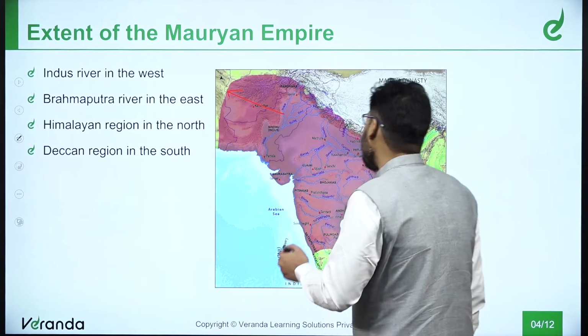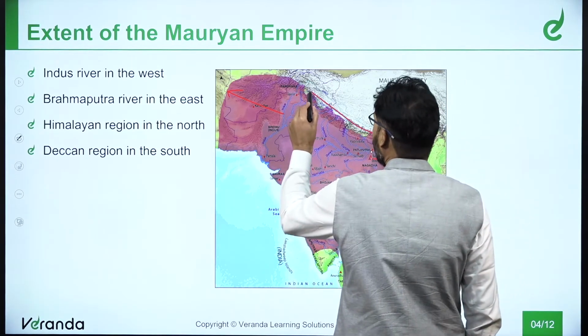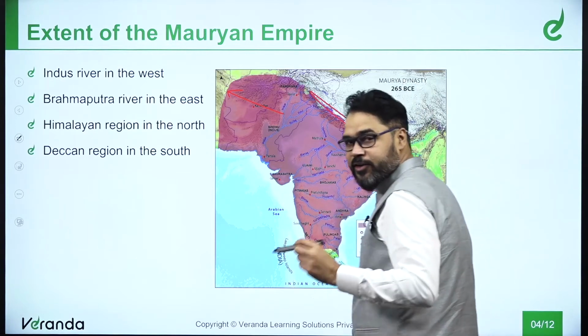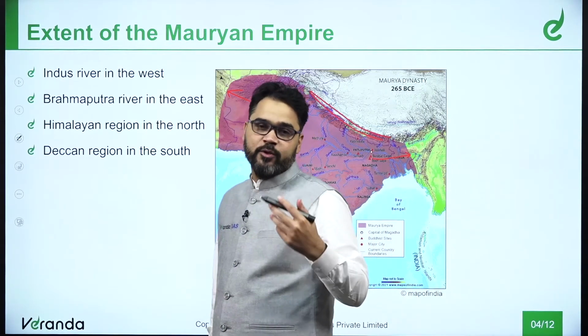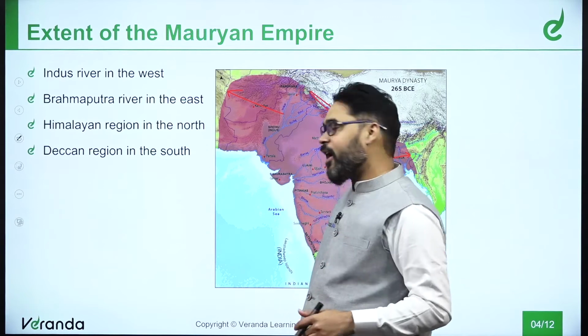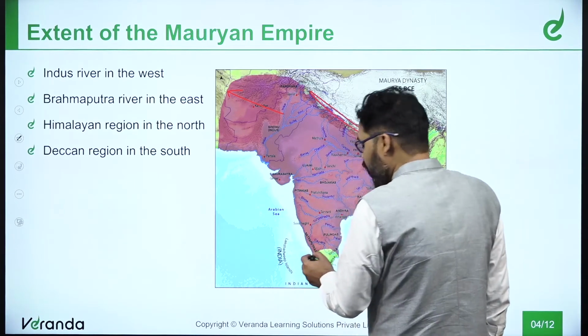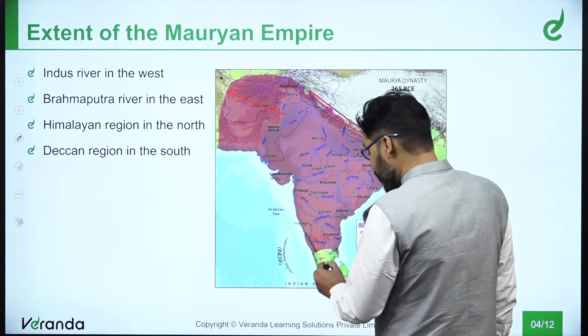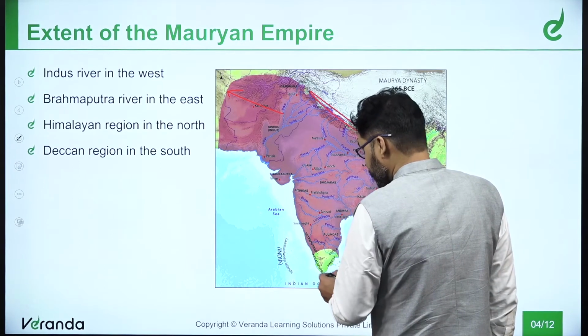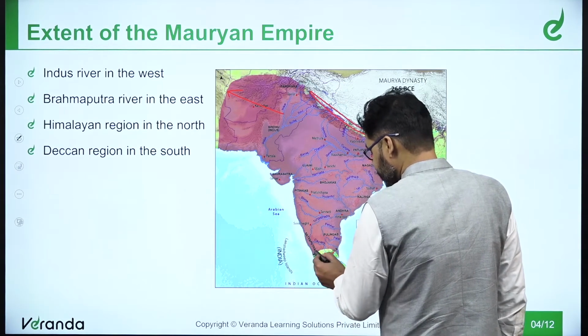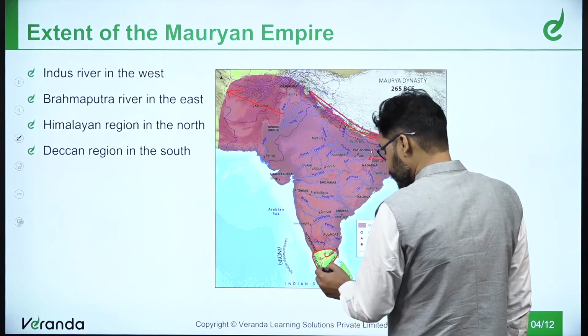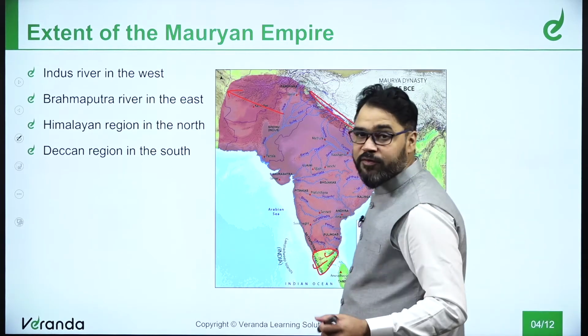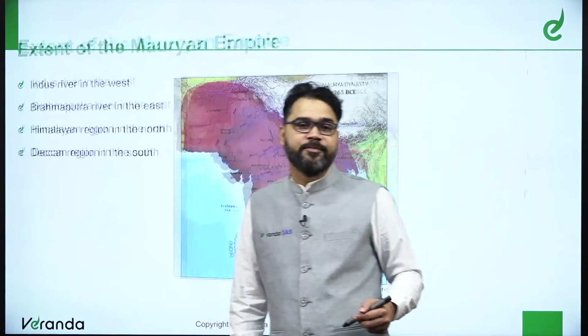The Himalayan region that we can see here, the territory of Nepal and all, was all under the Mauryan Empire. And here you can see almost the entire South India, barring some territory, like you can see here, part of Tamil Nadu and part of Kerala.